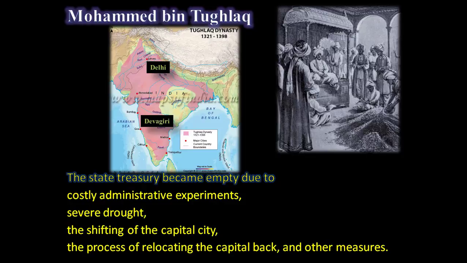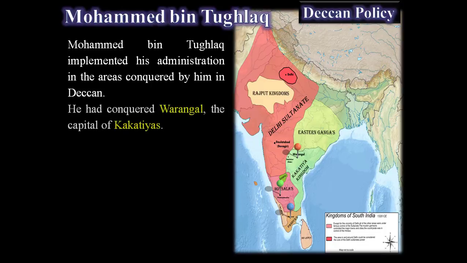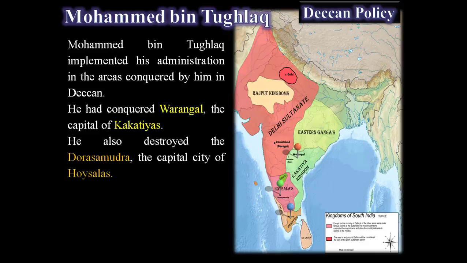One more administrative policy of Muhammad bin Tughlaq was the Deccan policy. He implemented his administration in the areas he conquered in the Deccan. He conquered Warangal, the capital of the Kakatiyas, which you can identify on the map. He also destroyed Dora Samudra, the capital city of the Hoysalas.